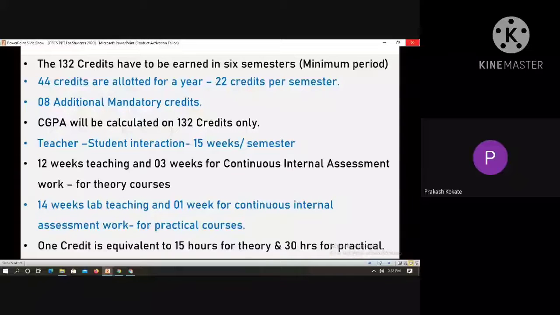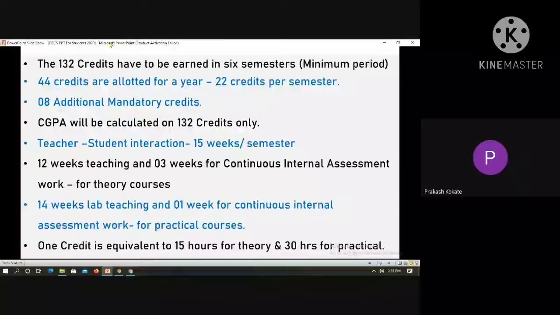For FY 2 semesters, for SY 2 semesters again, and for TY again 2 semesters are there. And each semester has 22 credits. I have written here 22 credits per semester. And therefore, in all 6 semesters with 22 credits each, it becomes 132 credits. So such 132 credits students have to achieve as a part of their degree. Then he or she will get the degree when she or he achieves 132 credits.